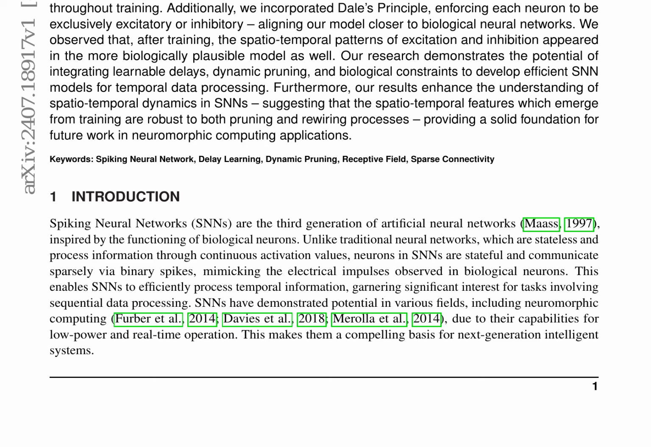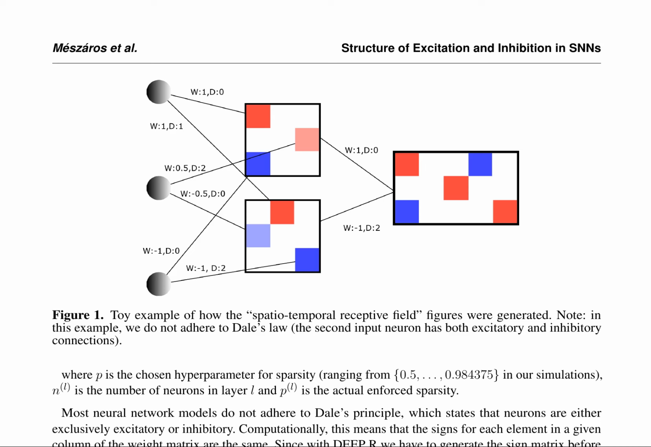Additionally, Dale's principle is incorporated, enforcing each neuron to be exclusively excitatory or inhibitory, aligning the model closer to biological neural networks. The results show that the spatio-temporal patterns of excitation and inhibition emerge in the more biologically plausible model as well. The research demonstrates the potential of integrating learnable delays, dynamic pruning, and biological constraints to develop efficient SNN models for temporal data processing.